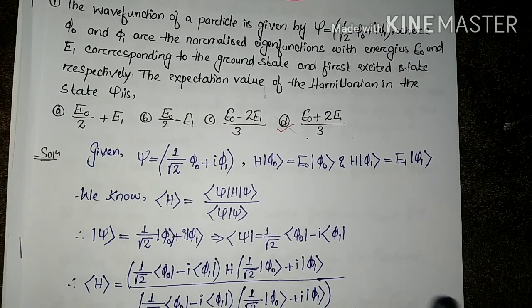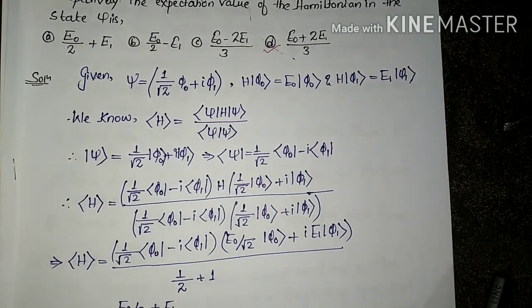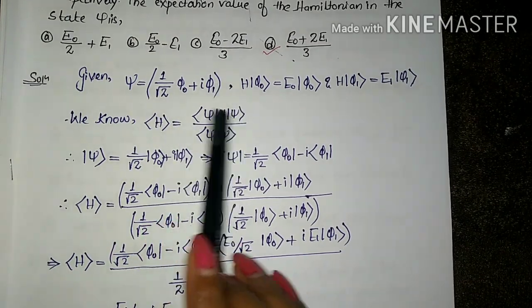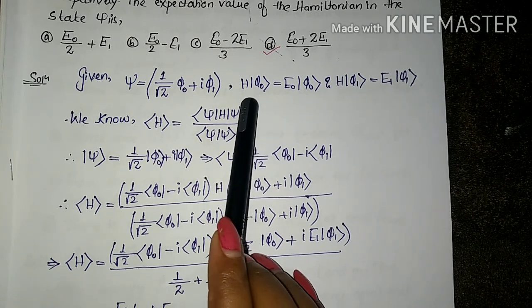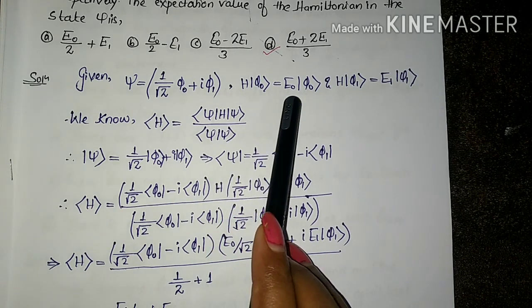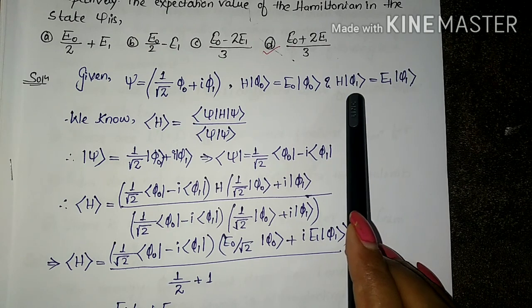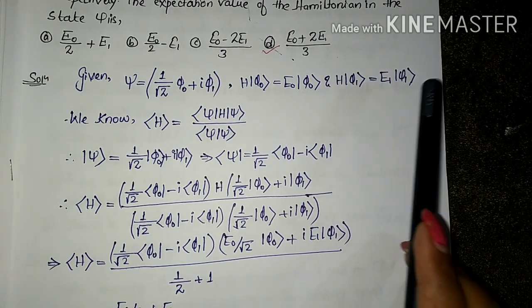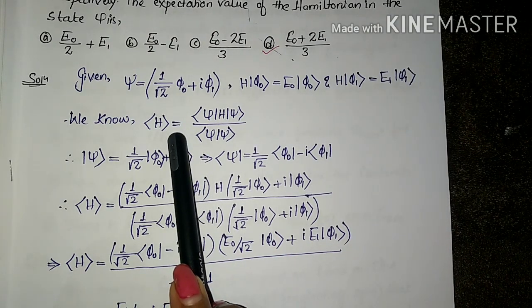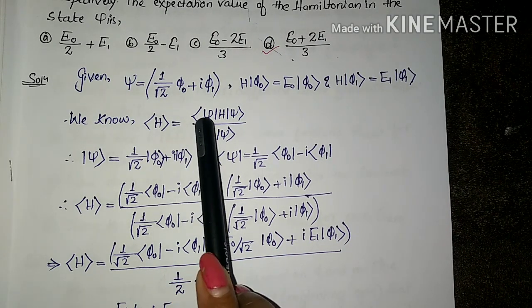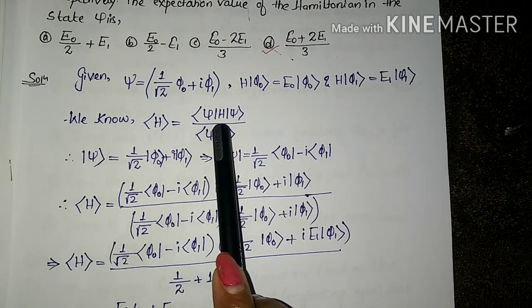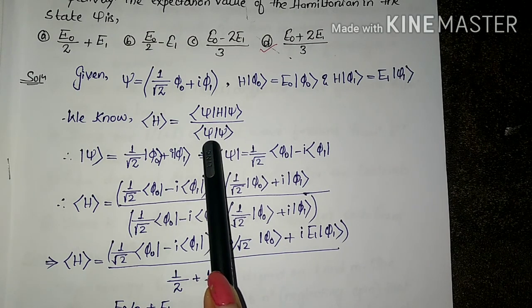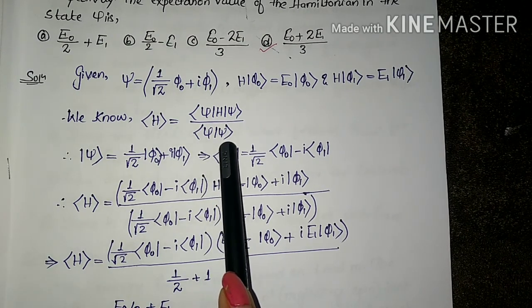For this, first we will write what is given to us. We have psi is equal to 1 by root 2 (phi naught plus iota phi 1). From the Schrodinger equation we can write H ket phi naught is equal to E naught ket phi naught, and similarly H ket phi 1 is equal to E1 ket phi 1. Now the formula for the expectation value of H is the inner product of psi with the Hamiltonian acting on psi, divided by the inner product of psi with psi itself.